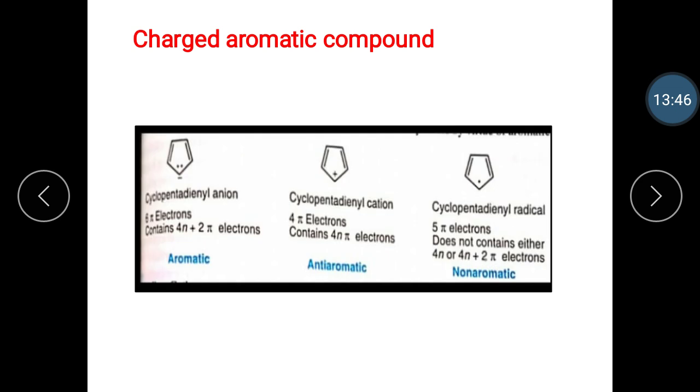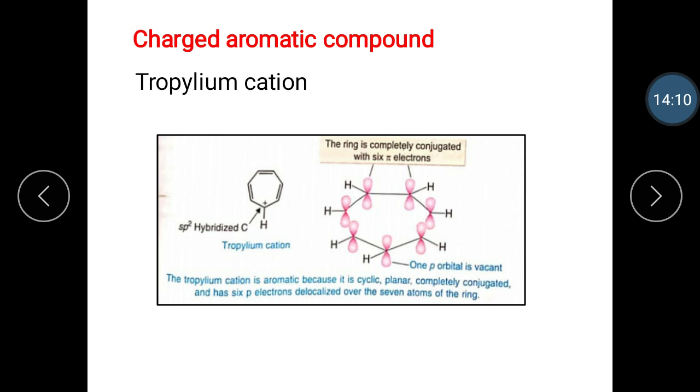anti-aromatic. Let's see here the cyclopentadienyl anion. It contains 6 pi electrons and it is aromatic. The cyclopentadienyl cation contains 4 pi electrons, it is anti-aromatic, and the cyclopentadienyl radical contains 5 pi electrons, it is non-aromatic. Then the next point is the charged aromatic compound.